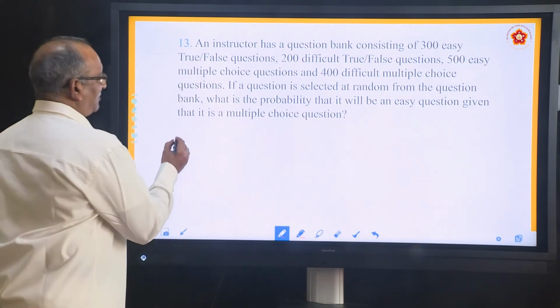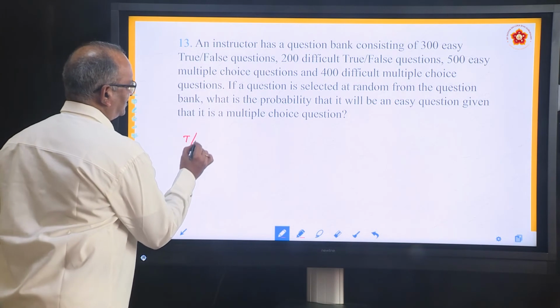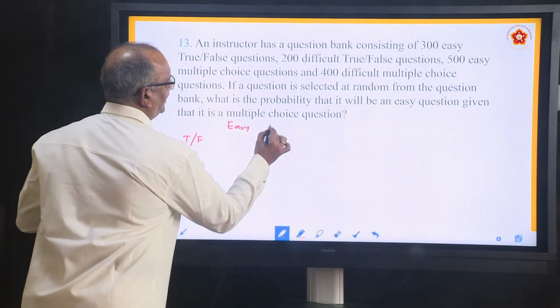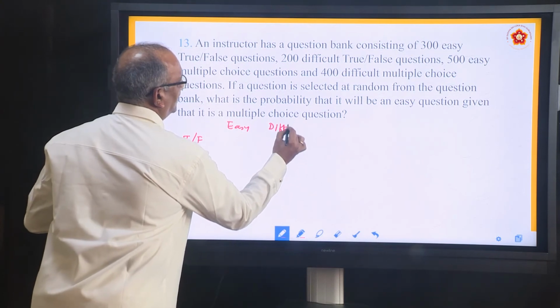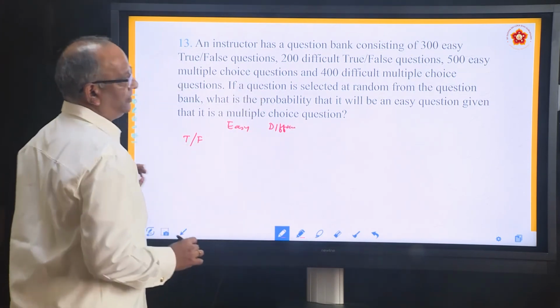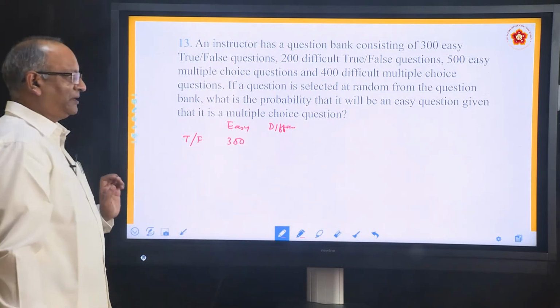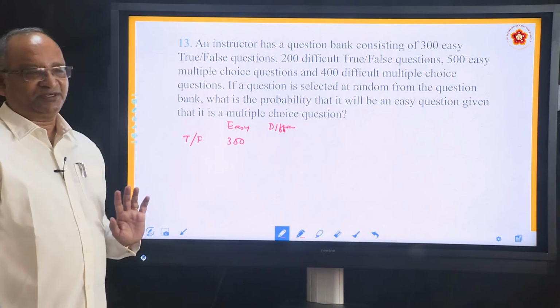So one type of questions are true and false. Here we can say easy and here we can write difficult. How many easy questions he has got? 300. We are making a small table with the help of given information.